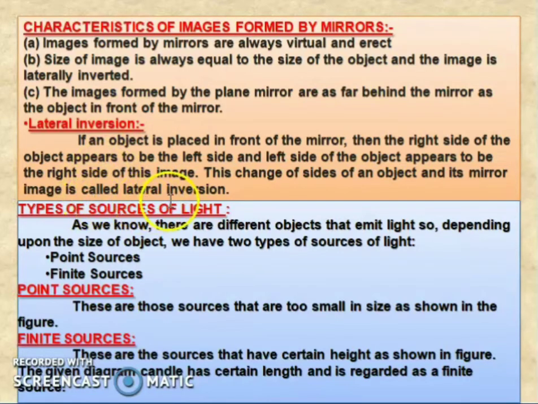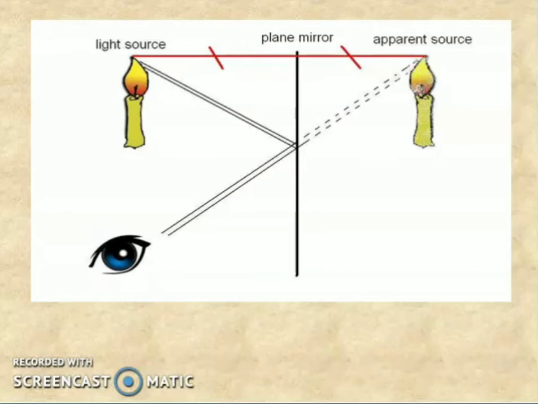Next, the types of sources of light. As we know, there are different objects that emit light. Depending upon the size of the object, we have two types of sources of light. One is the point source, the second is the finite source. What is a point source? These are sources that are too small in size. Finite sources are sources that have a certain height, as you can see in the diagram.